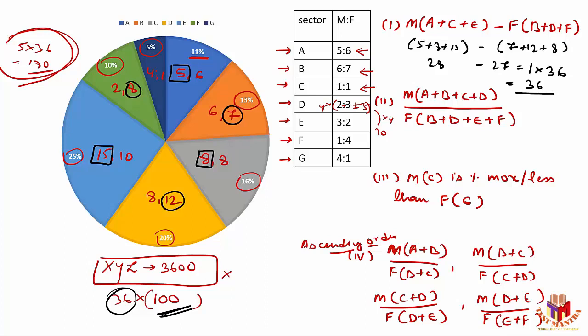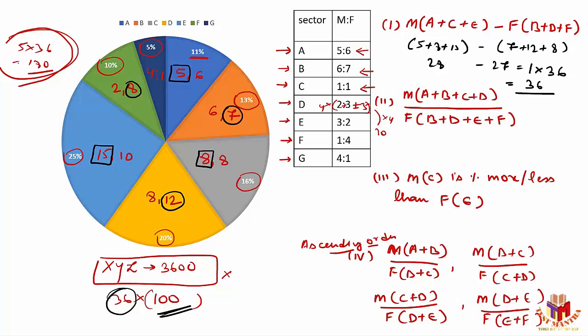So here, unless we find out how many males are there in A, then C, then E, then females in B, D and F, it will take a lot of time to work on, right? So instead of finding out those numbers, go by your own assumed value first, take the value as 100, check the question's requirement, then decide. So the number of people I have assumed as 100, so that 11 people are in sector A, 30 in sector B, then 16 in sector C, and this process continues here. Then I have further distributed the people.